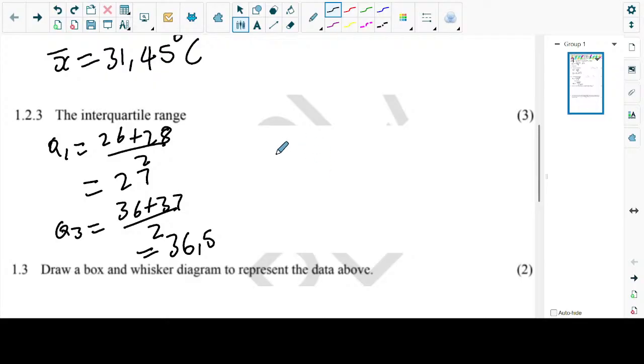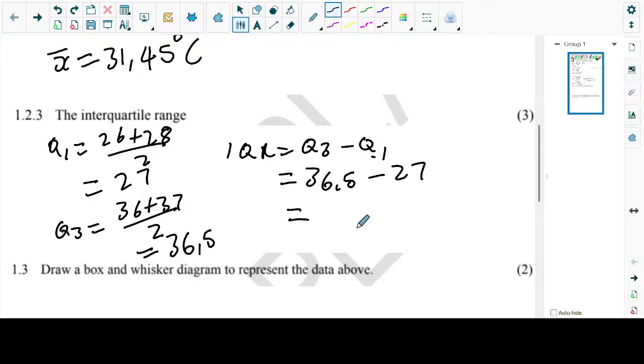So we go to our interquartile range formula, which is IQR equals Q3 minus Q1. Our Q3 is 36.5, minus 27. I'm going to go to my calculator. You do this: 36.5 minus 27. It's 9.5.